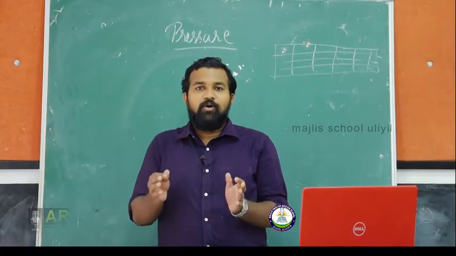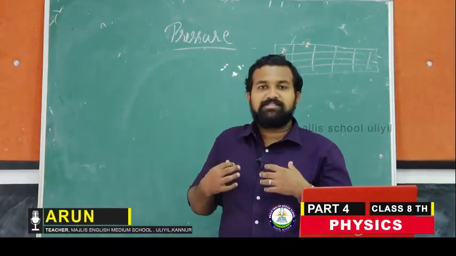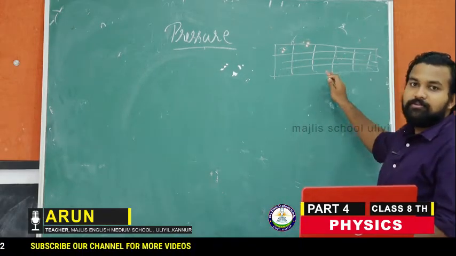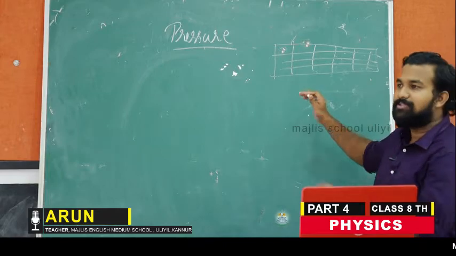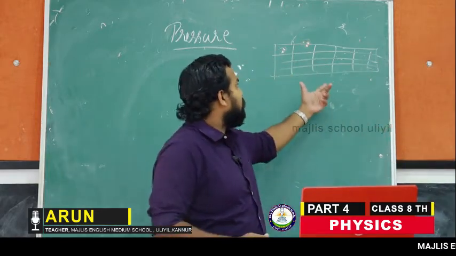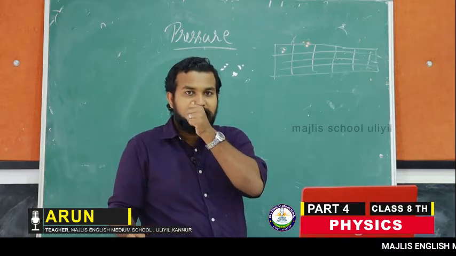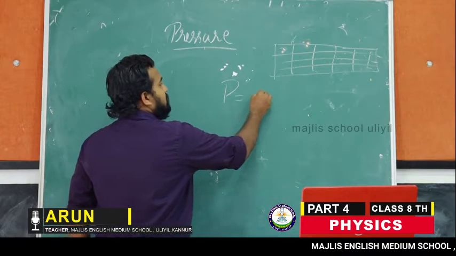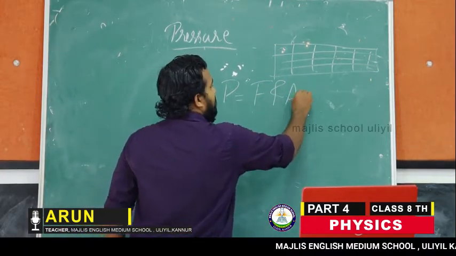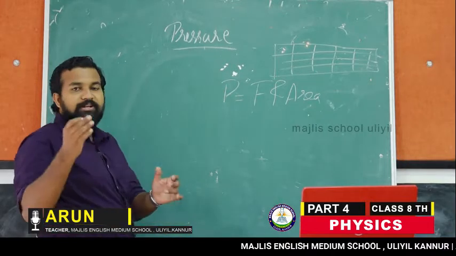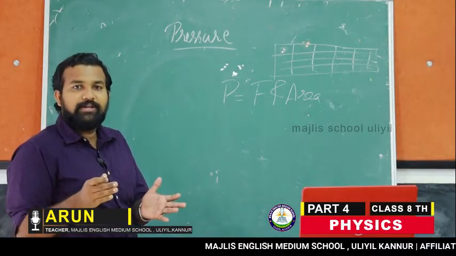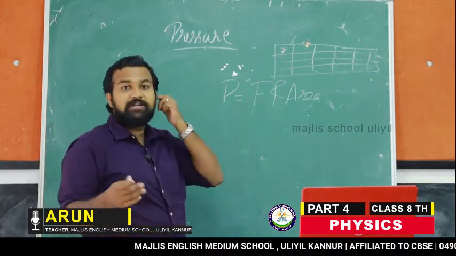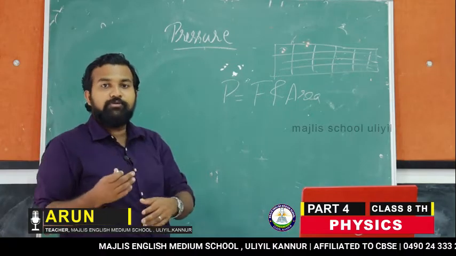So the whole pressure, or the force exerted by a body towards the surface, is distributed equally among a large amount of area. So when the area increases, the effect will be decreased. I have told you pressure is the relationship between force and area. In the example of the knife and the nail, when the area decreased, pressure increased, and here when the area increased, pressure decreased. That means the effect of force decreases.